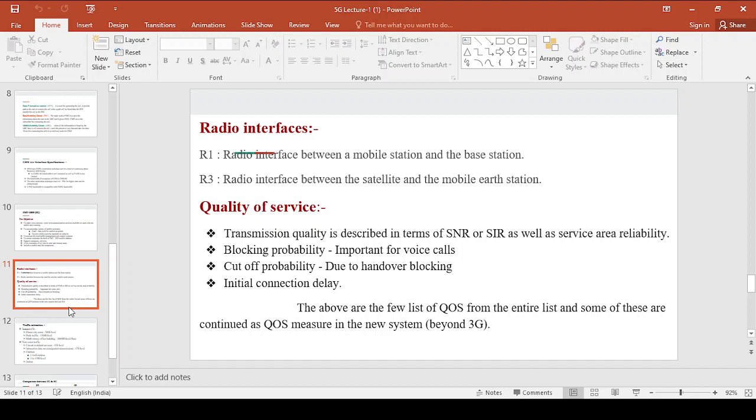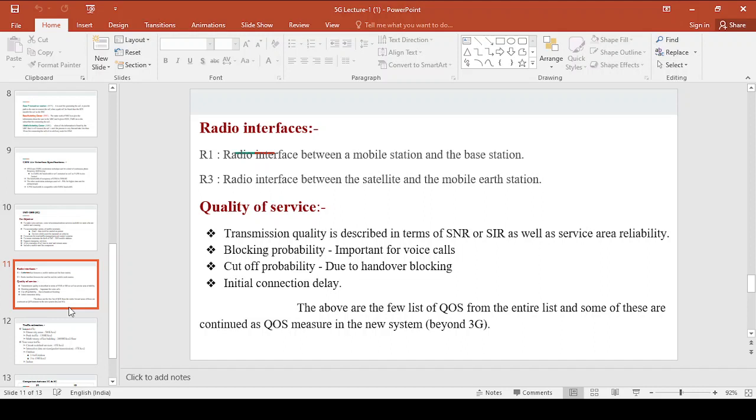Normally we call these uplink and downlink, right? Among the several radio interfaces, I have listed two: uplink, between a mobile station and the base station, and downlink, between the satellite and the earth station. Beyond R1 and R3 you have several other radio interfaces also, right?